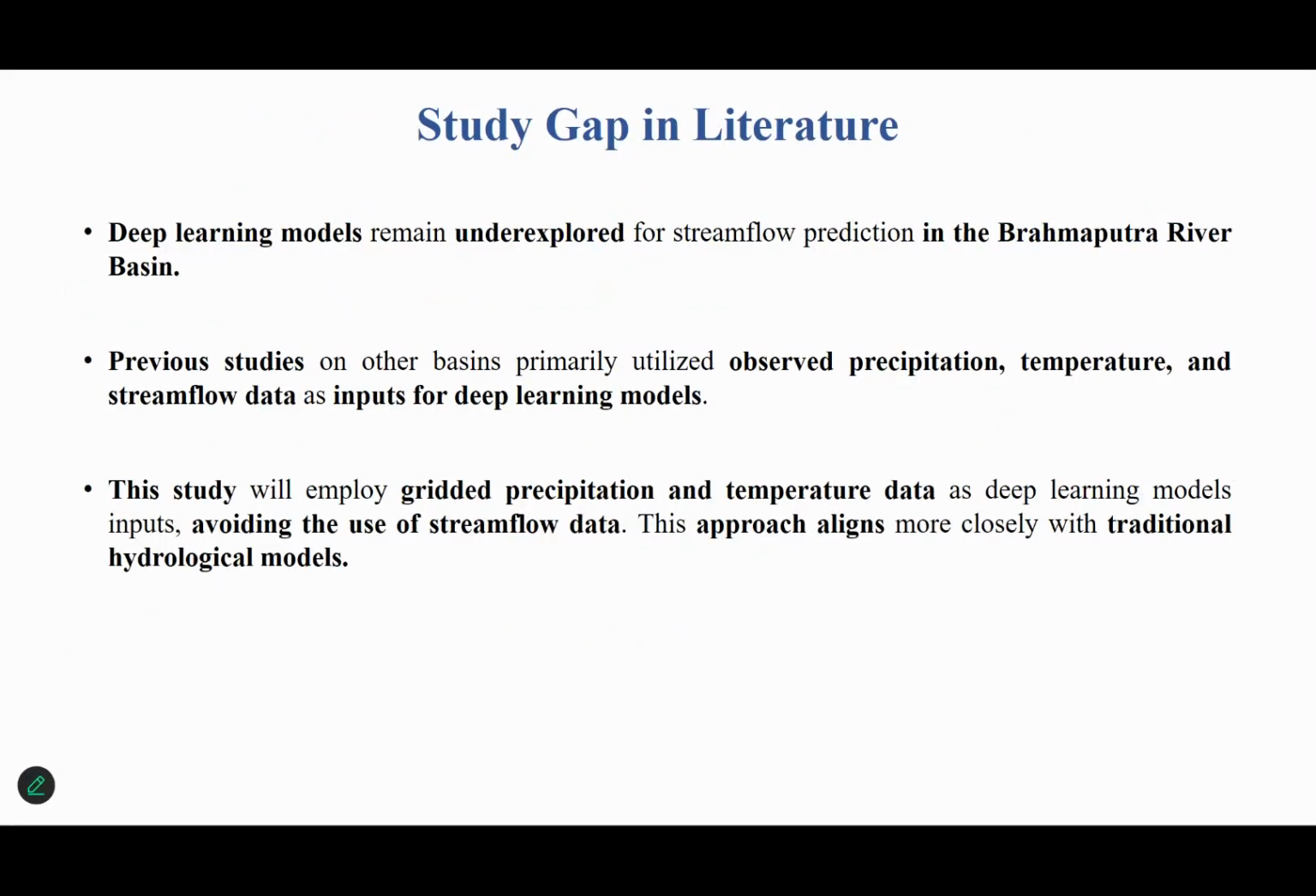So, what are the study gaps in the research? Deep learning models remain underexplored for stream flow prediction in the Brahmaputra River Basin. Previous studies on other catchments primarily utilized observed precipitation, temperature, as well as stream flow data as inputs for deep learning model development. But in this study, we'll employ only gridded precipitation and temperature data as deep learning model inputs, without the use of stream flow as model inputs. This approach aligns more closely with traditional hydrological models. In traditional hydrological models, we do not incorporate stream flow data as modeling input.